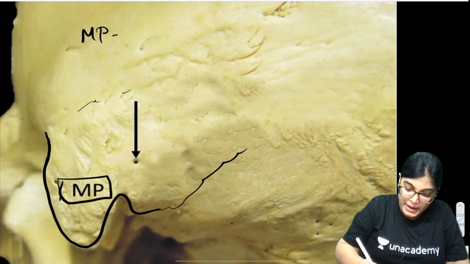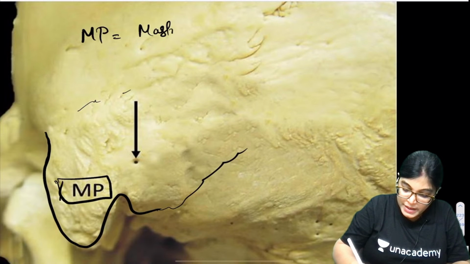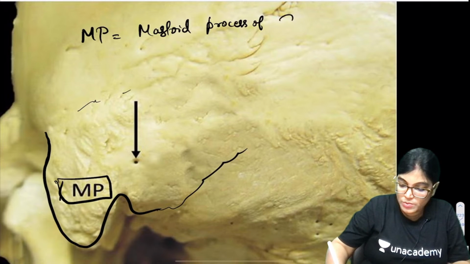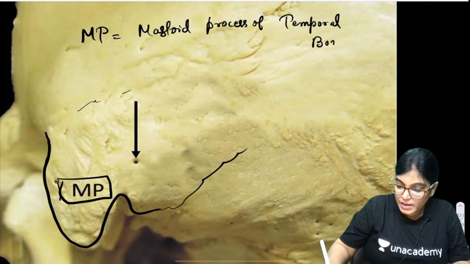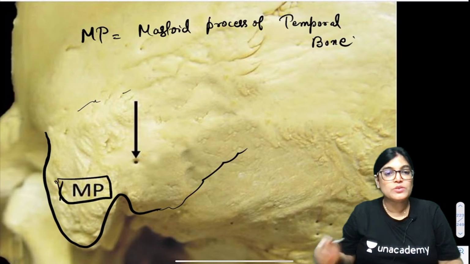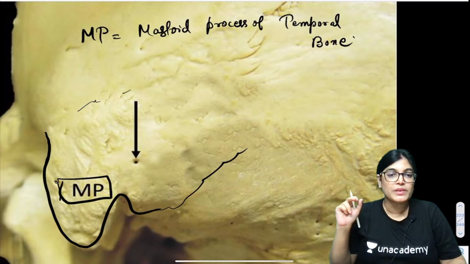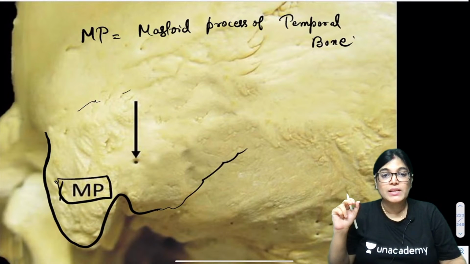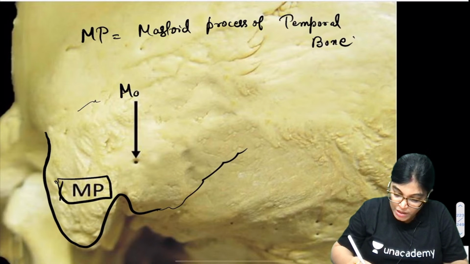MP. What do you mean by MP? Mastoid process of the temporal bone. Now, my dear friends, can you see a foramen which is shown with an arrow? Everyone, can we visualize this foramen? That is the mastoid foramen.